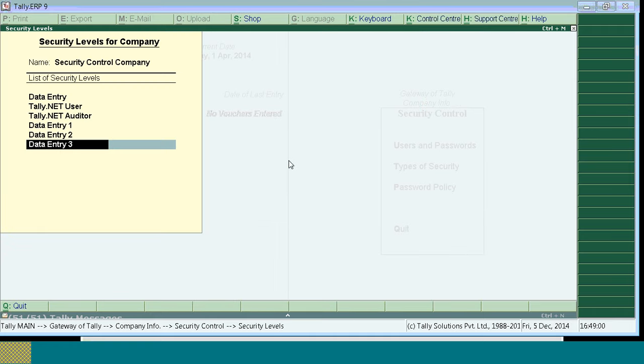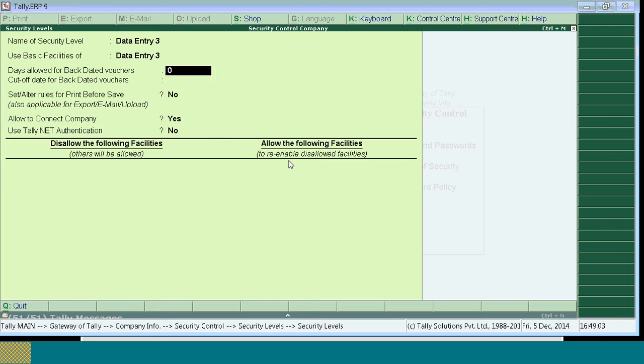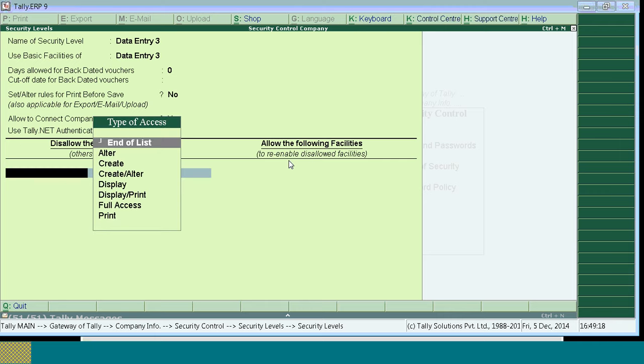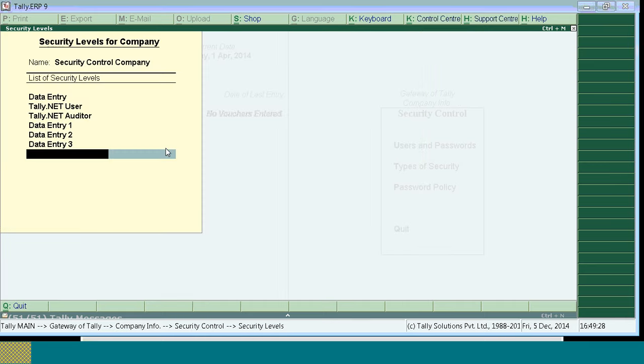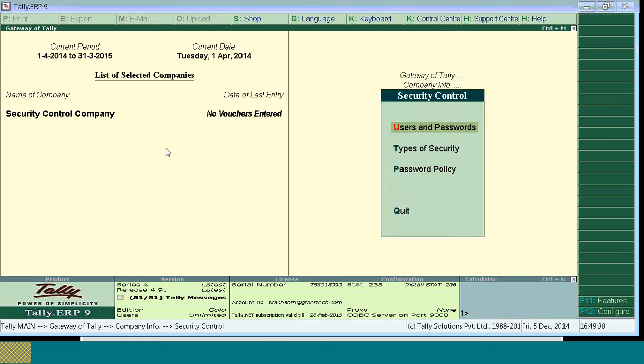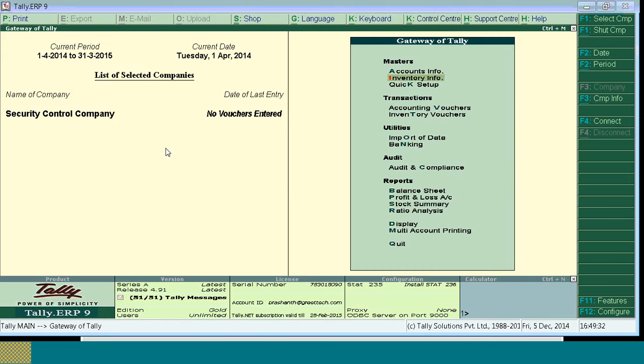Take end of list. Data entry 3 should have all the rights. It should delete the transaction, it can alter the transaction, and we can pass a new transaction also. There is no restriction for data entry 3. So in that case, in disallow and in allow, don't take any access. Take end of list, end of list, and then accept it. So now the restriction is done for the user.